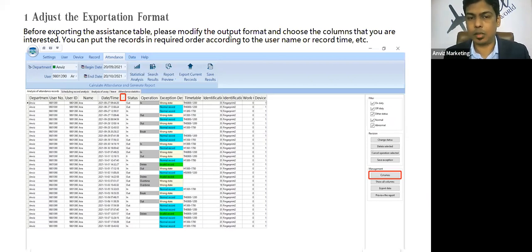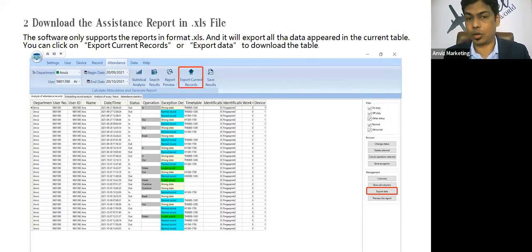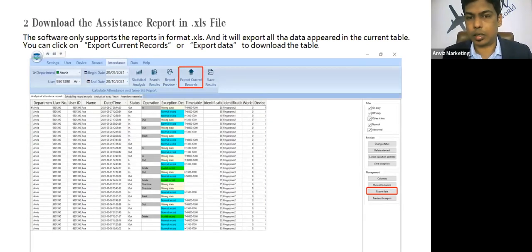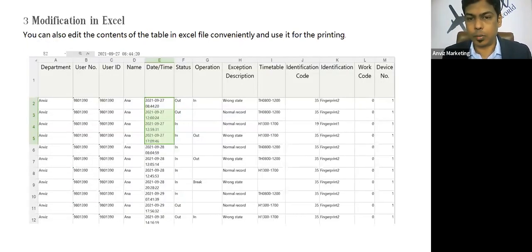Using this option, basically export current record. Whatever record you are able to see here, you can export using both options, export current records or export data. The columns that you have selected here will be exported into Excel format. You can also design the format of the data, like date time format and other things that you can see here.